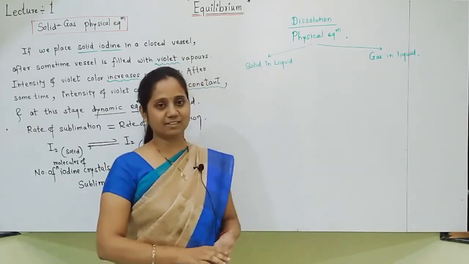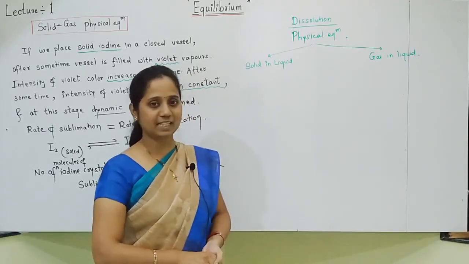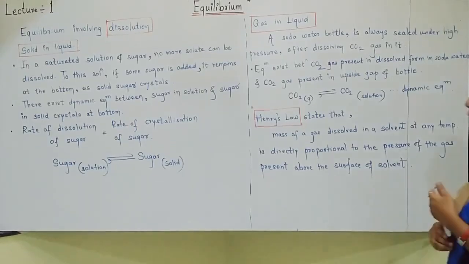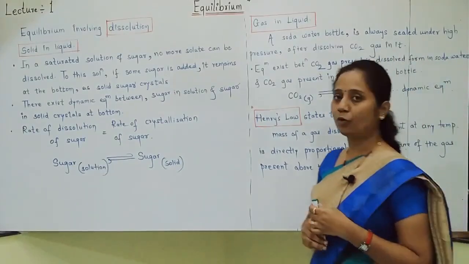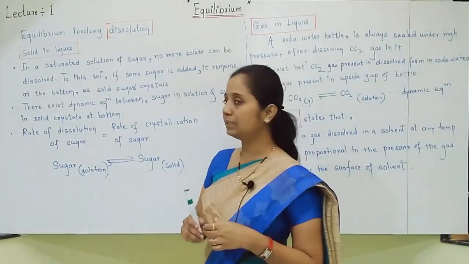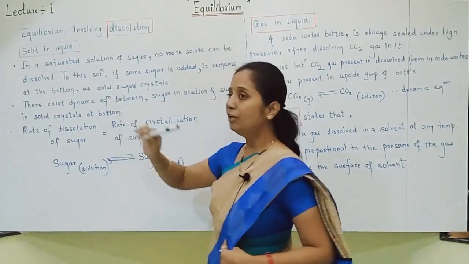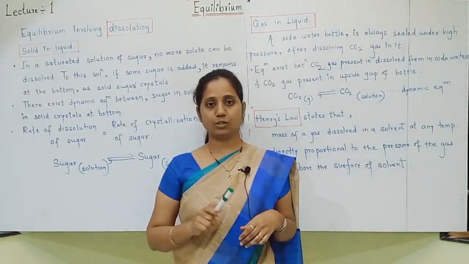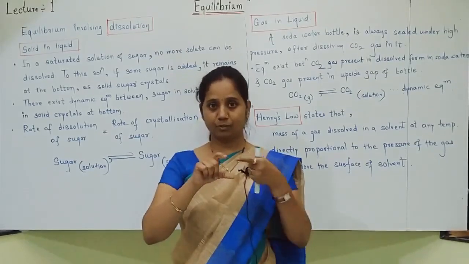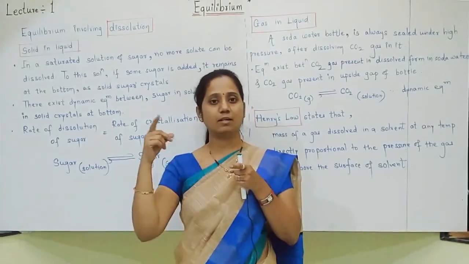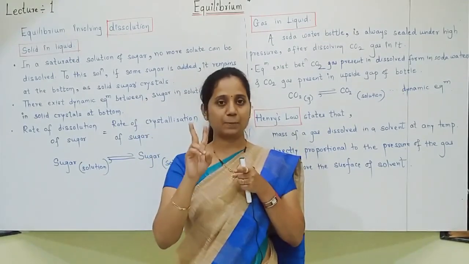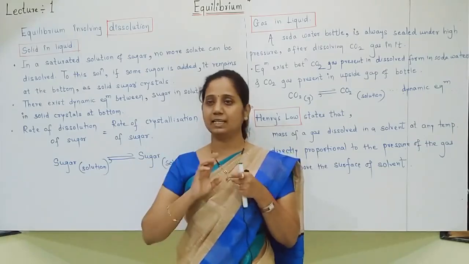Now I will write these two dissolution physical equilibria. Yes friends, now see, these things are already taught to you. Writing part, how to do it, see, write down the things properly. In physical equilibrium, in dissolution, there are two types of dissolution. Of course, something will dissolve in a liquid. The liquid is fixed. So the two types of dissolution are solid in liquid or gas in liquid.